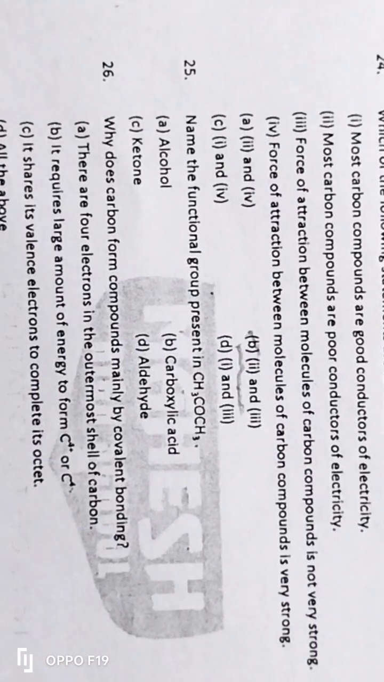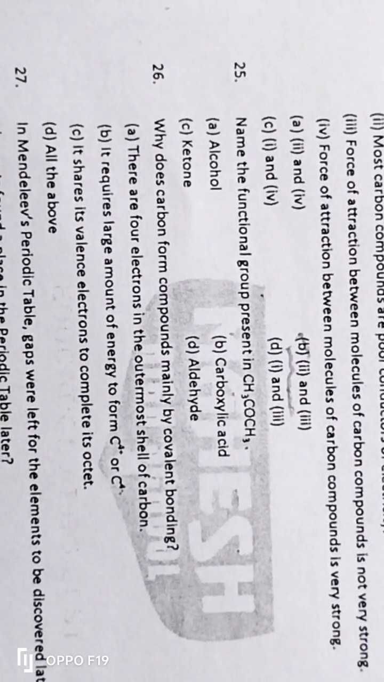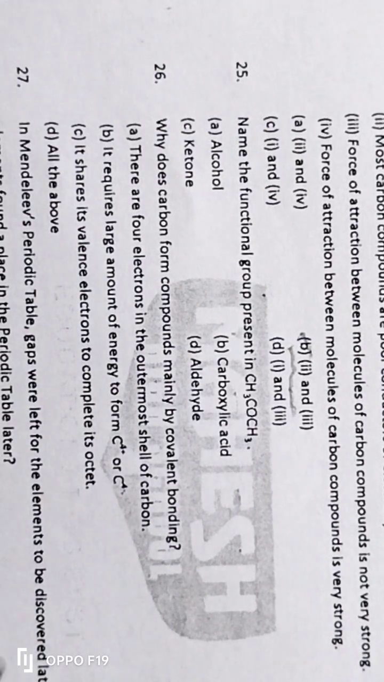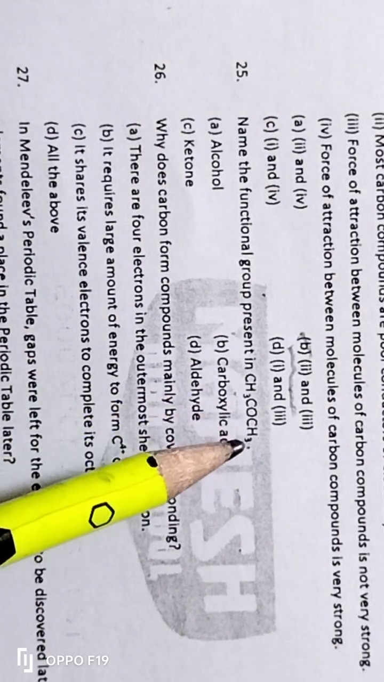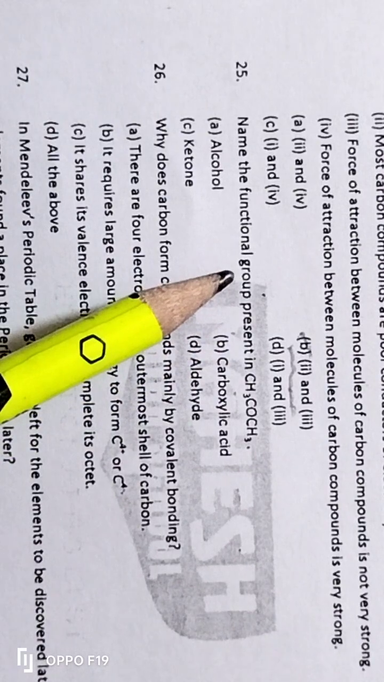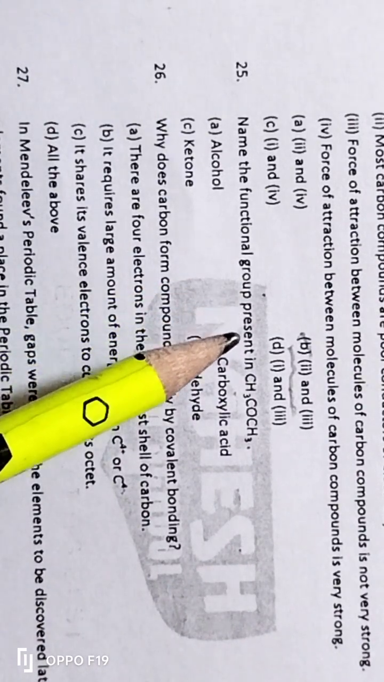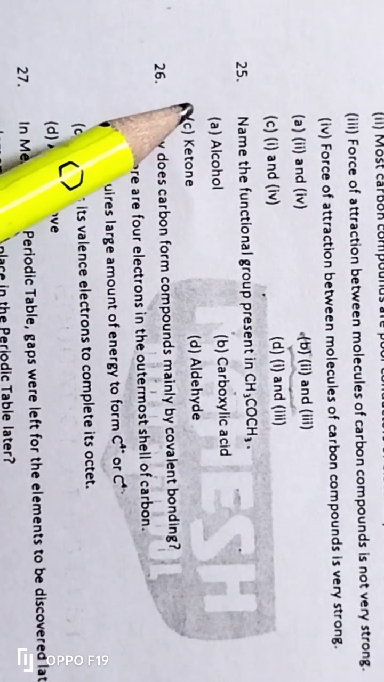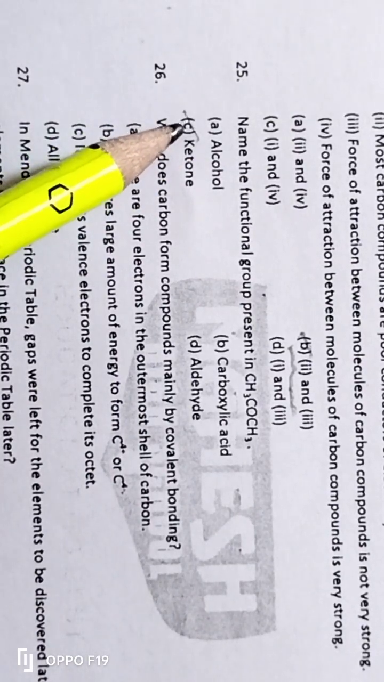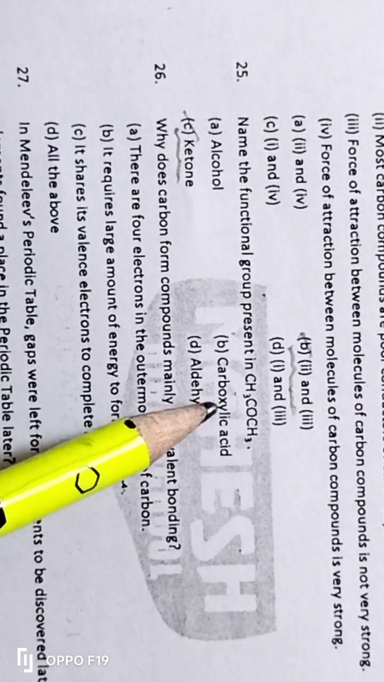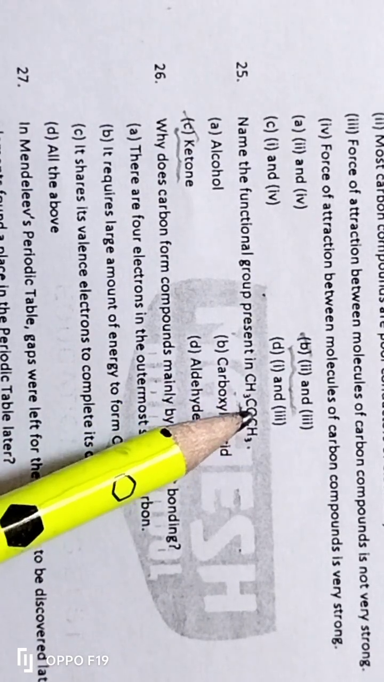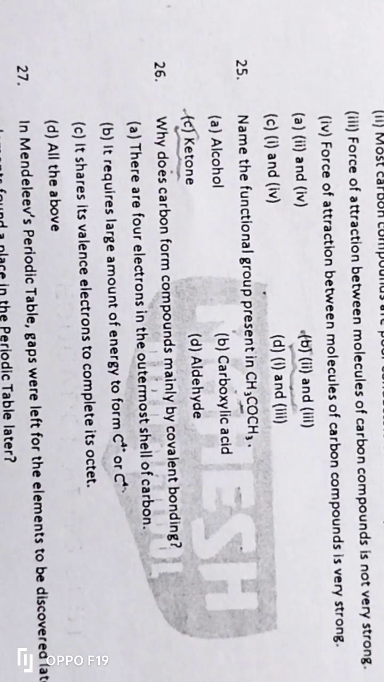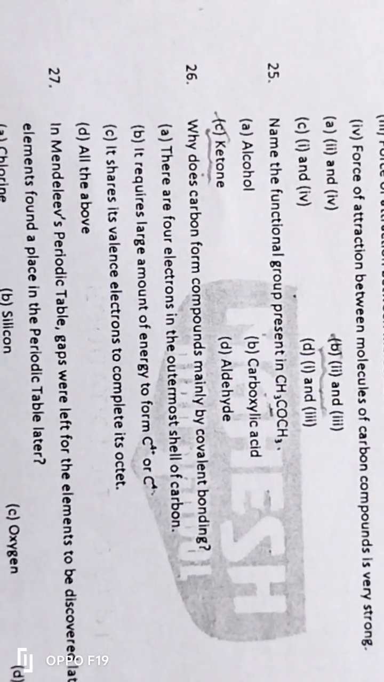Then name the functional group present in CH3COCH3. What is the functional group present here? Since CO is there, it belongs to a group called ketone. So therefore option C. If CO is there, then it must be a ketone. Therefore the correct answer is option C, ketone.